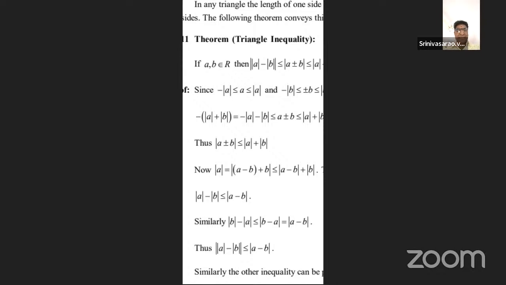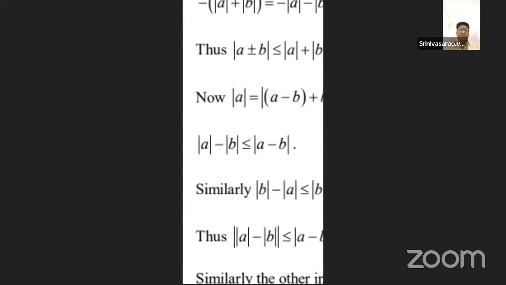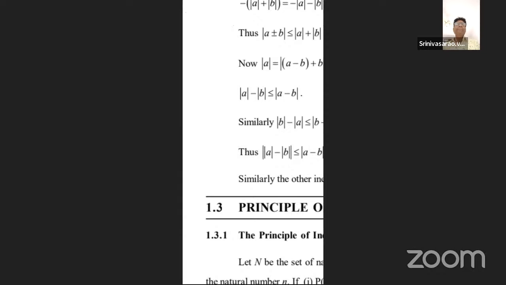Now replacing X by A minus B, and moving absolute B to the left side, we get mod A minus mod B less than or equal to mod of A minus B. That is the first inequality. In the same manner, mod B can be written as mod of (B minus A plus A), which is less than or equal to mod of B minus A plus mod A. So mod B minus mod A is less than or equal to mod of B minus A.